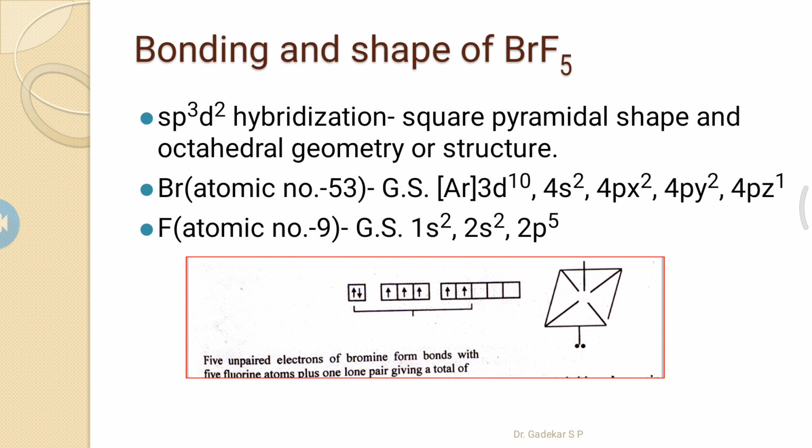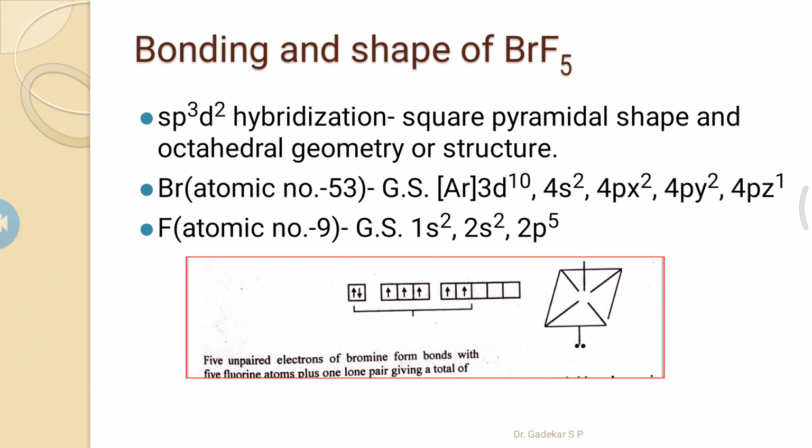Bromine atoms contain unpaired electrons, and these electrons are promoted to the 4d orbital. This means the excited state. In the hybridization state, these two electrons are promoted to d orbitals and form 5 unpaired electrons.